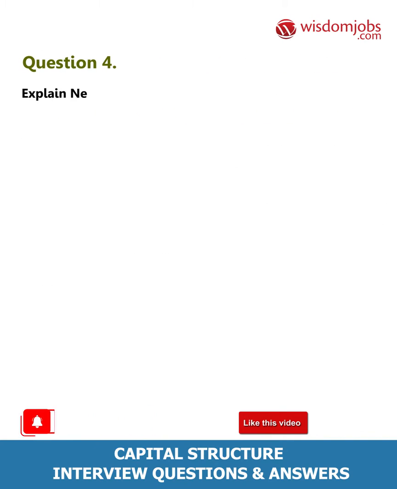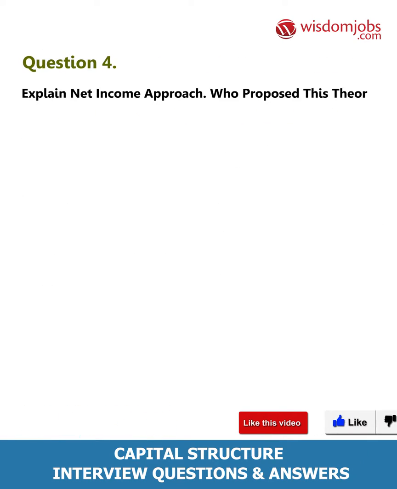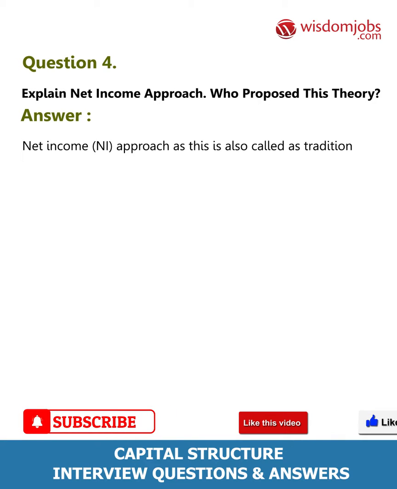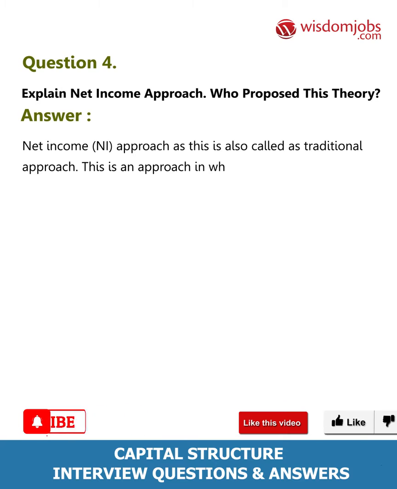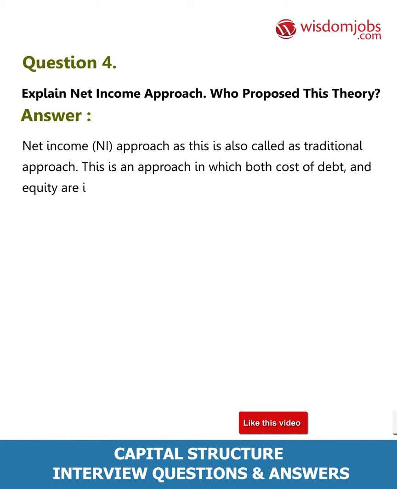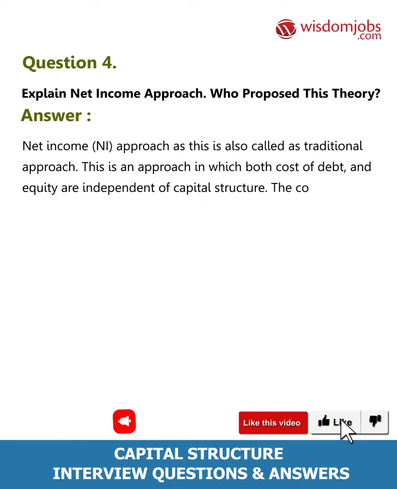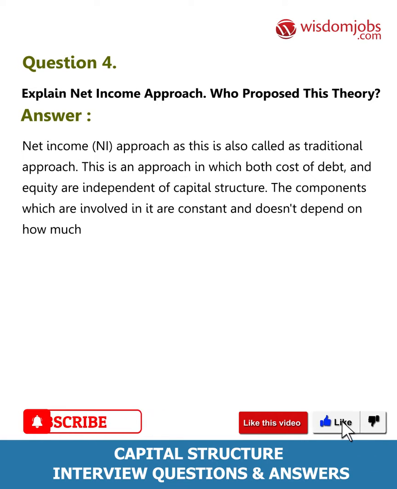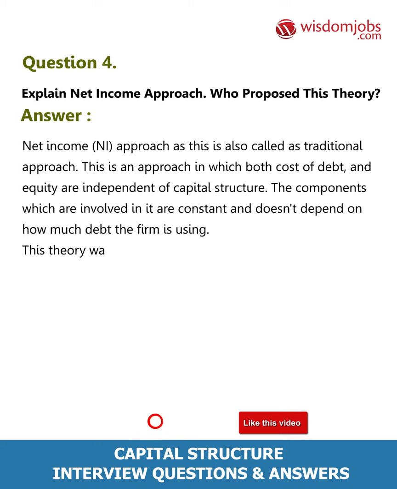Question 4. Explain net income approach. Who proposed this theory? Answer. Net income (NI) approach, also called the traditional approach, is an approach in which both cost of debt and equity are independent of capital structure. The components which are involved in it are constant and don't depend on how much debt the firm is using. This theory was proposed by David Durand.